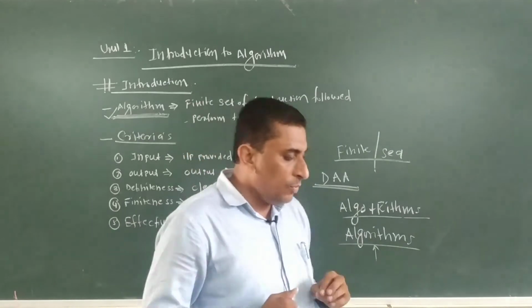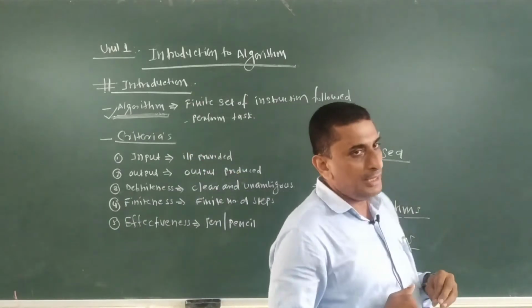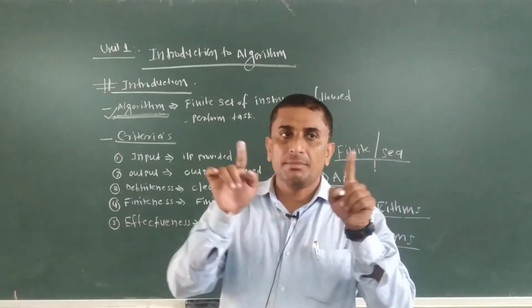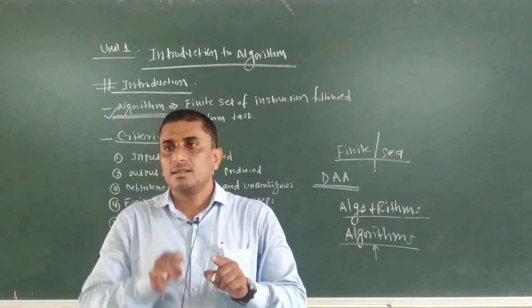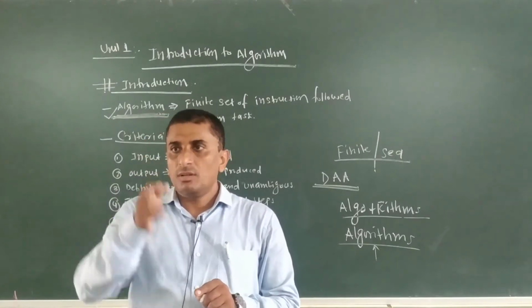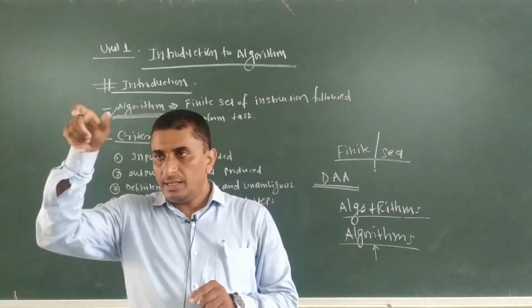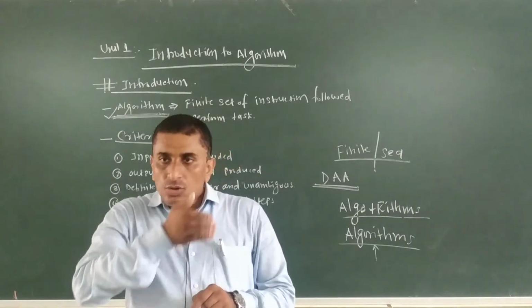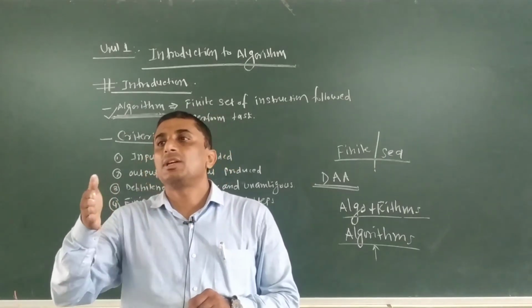So this finite number of steps performed in a sequential manner, that we call the algorithm. Now consider a daily routine life example: we are preparing the academic timetable for the respective classes, that is lecture 1, lecture 2, lecture 3, lunch break, lecture 4, lecture 5, tea recess, lecture 6, lecture 7. That we call a sequential manner.